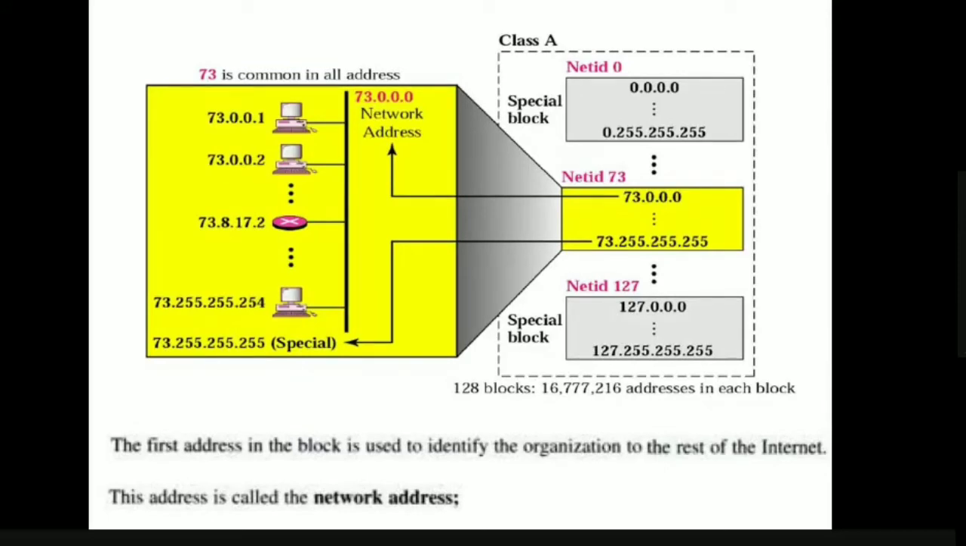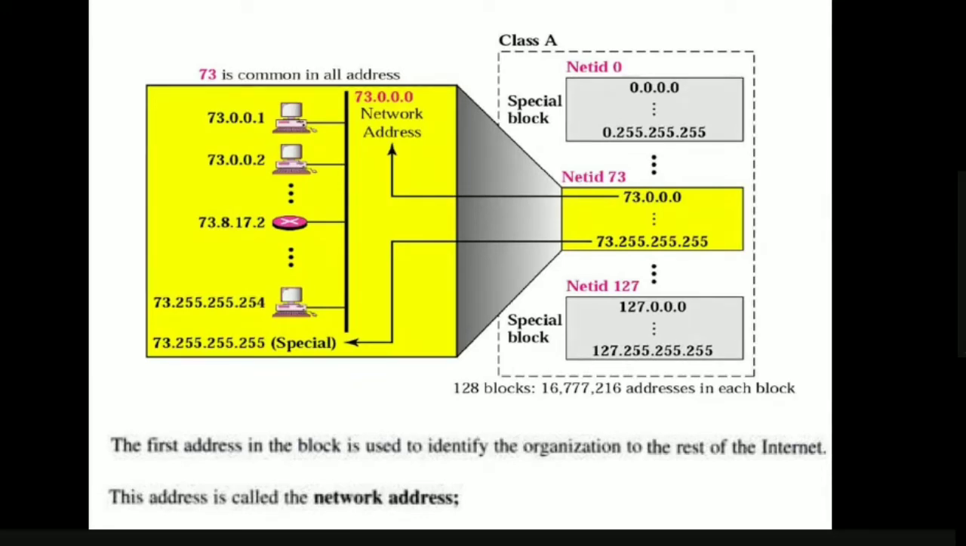Okay, so as we told, there are 128 blocks, starting from 0 to 127. The first one is with net ID 0, the next one is net ID 1, and so on. In between we have net ID 73, and in the last we have net ID 127. The first net ID, the IP addresses starting with 0, and the last net ID, the IP addresses starting with 127, are special blocks. They are used for special purposes, that is, they are not used for allocating IP addresses. So leaving them, let us take the 73rd block.